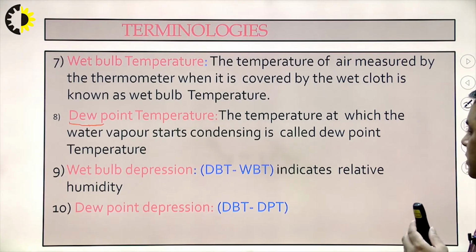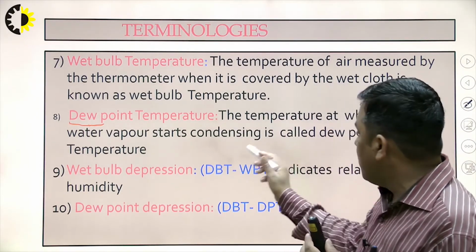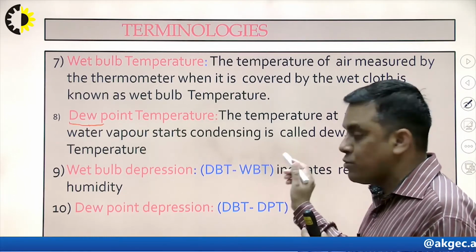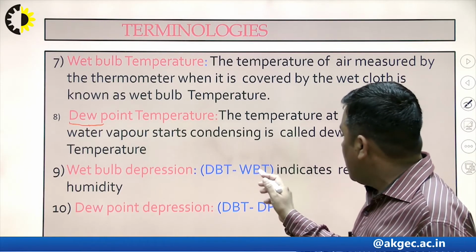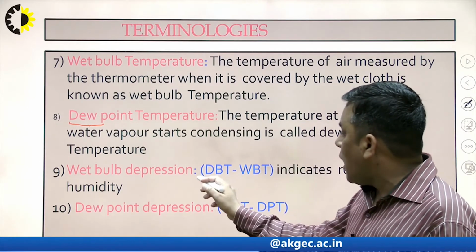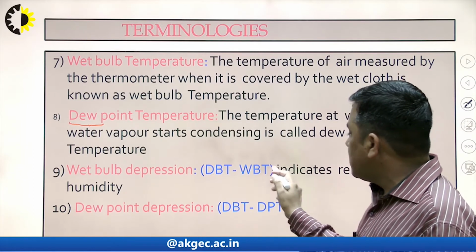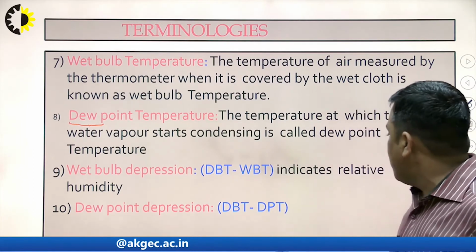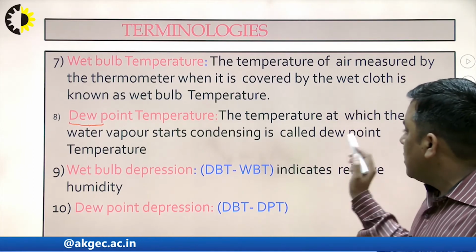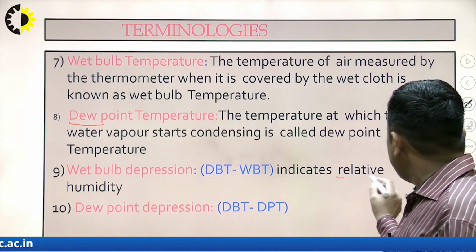Then two other terms: wet bulb depression and dew point depression. Obviously the dry bulb temperature will be higher than the wet bulb temperature, because the wet bulb temperature is measured after evaporation, so it has receded. DBT minus WBT, dry bulb temperature minus wet bulb temperature, indicates the wet bulb depression, and it also indicates the relative humidity.